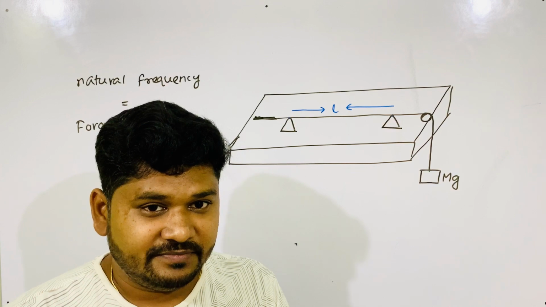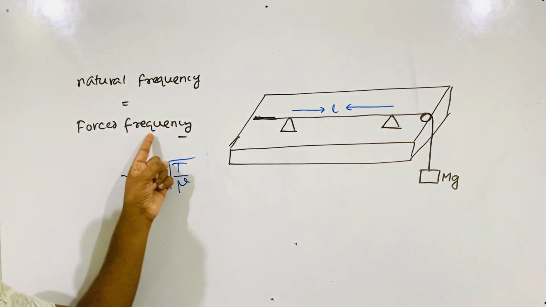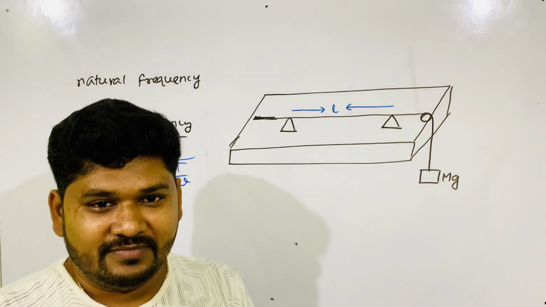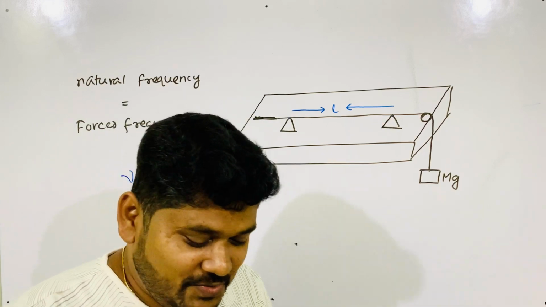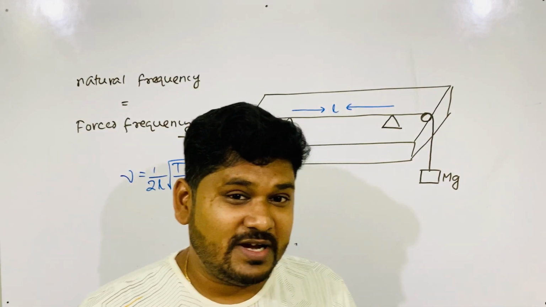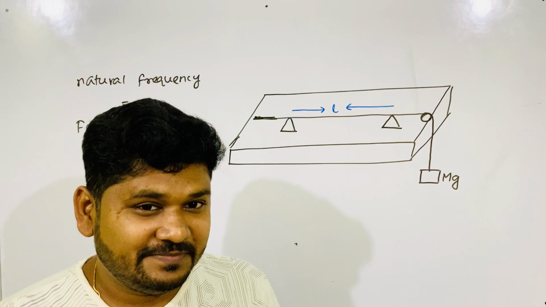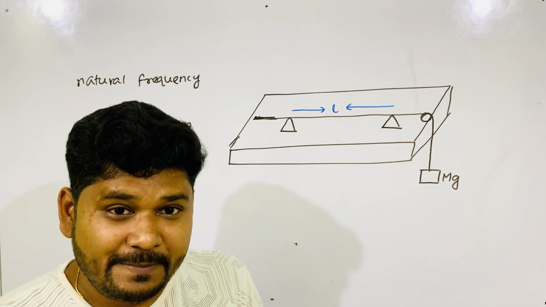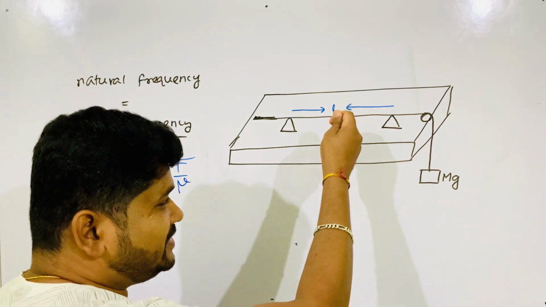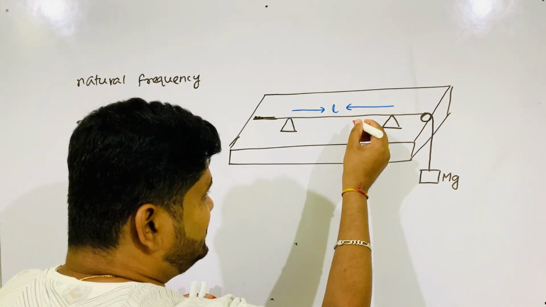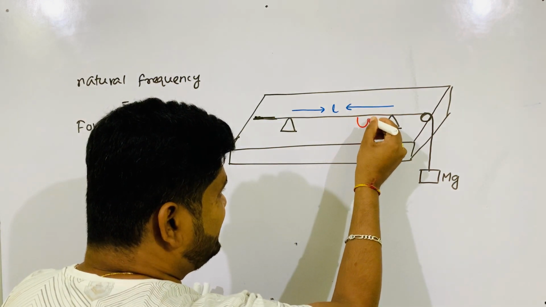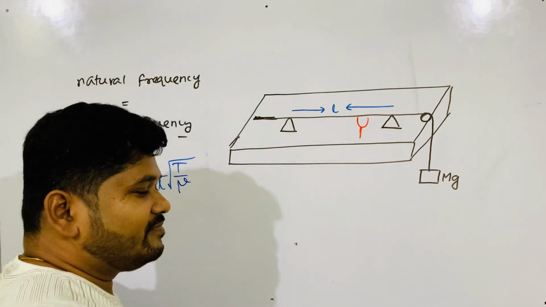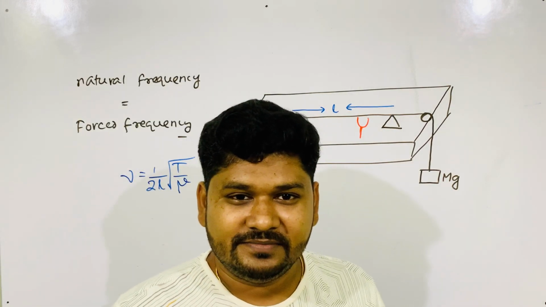Second is, what is forced frequency? You had brought one tuning fork, hit the tuning fork on the rubber pad, then you keep it on the wooden board, close to the string.